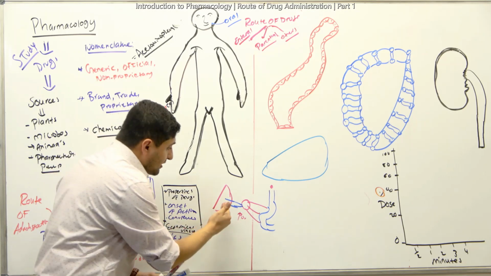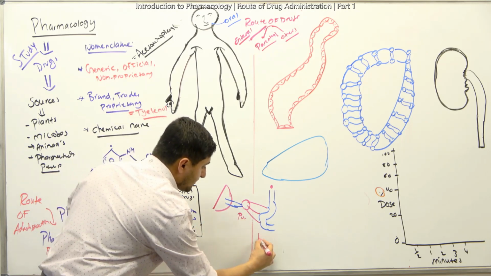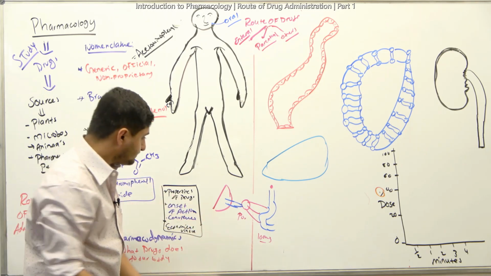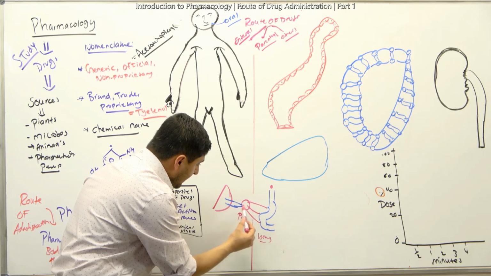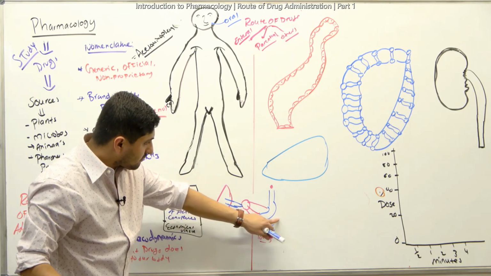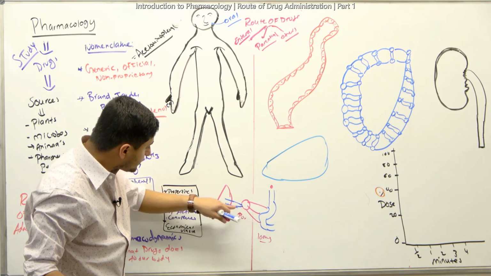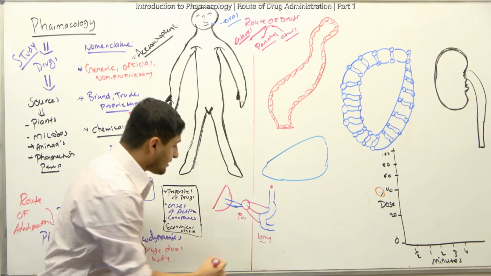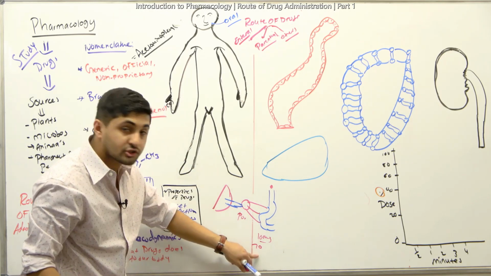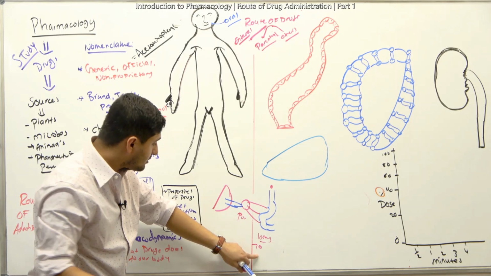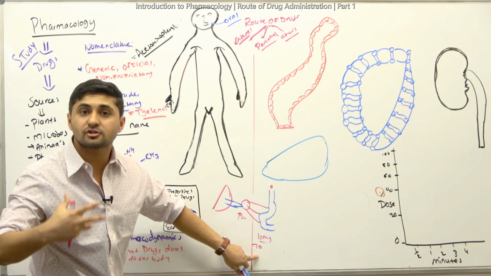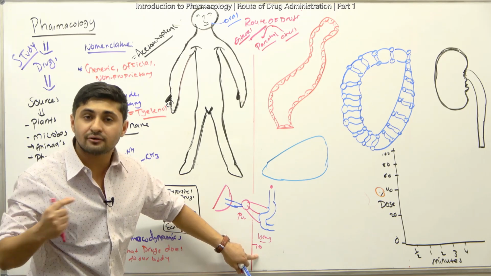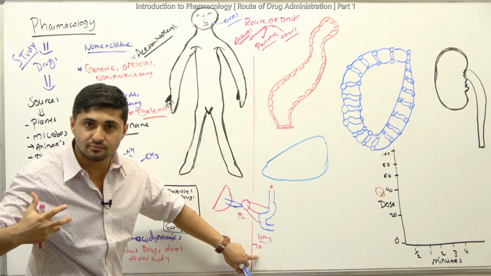Let's say I took 100 milligrams of a drug, or any substance. Let's say I took an aspirin. From the GI system it'll go, and some of the drug will get metabolized in this liver. So let's say 70% of the drug gets metabolized, or converted into water soluble drugs, meaning that they would not be able to freely move around to the cells. They would be cleared out from your system through the kidney, right?